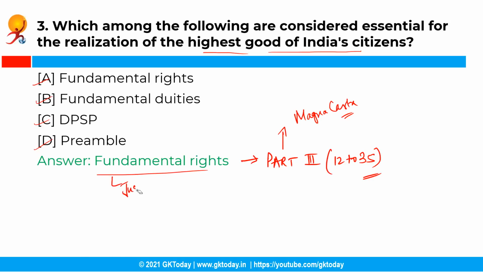So yeah, when it comes to justiciable, that means that you can go to the court of law in case of their violations. So you guys must note that fundamental rights are justiciable in nature, whereas directive principles of state policy are non-justiciable in nature. See, further, the fundamental rights are also considered essential for the realization of the highest good of India's citizens, because they are guaranteed by the Constitution, first of all, to all persons without any discrimination, and they uphold the equality and dignity of all individuals and the larger public interest and the unity of the nation in general.